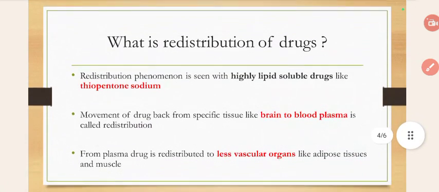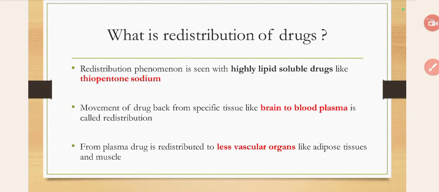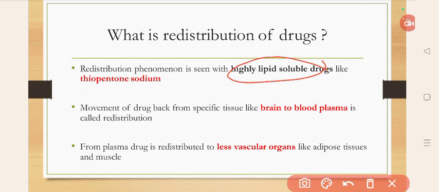Redistribution of drugs is seen only with highly lipid soluble drugs, not all drugs, for example thiopentone sodium, the ultra short acting barbiturate which we use for the induction of anesthesia.